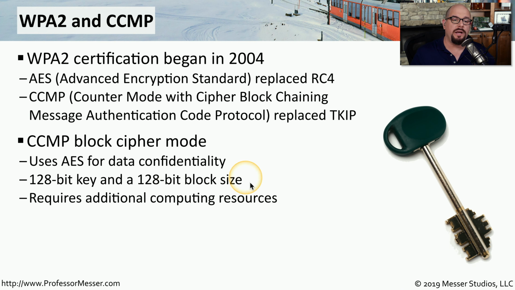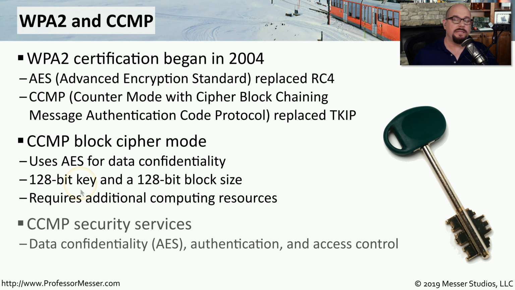That means it will take a 128-bit block of data and send it through the cipher. It usually combines this with AES to encrypt the data using a 128-bit key. This has significantly larger computing requirements than WPA, so usually we were replacing our access points to be able to use WPA2. CCMP also includes some additional capabilities. Not only are we getting the data confidentiality with AES, but CCMP also includes authentication, so we know exactly who's sending the information, and access control to limit who's able to use the wireless network.